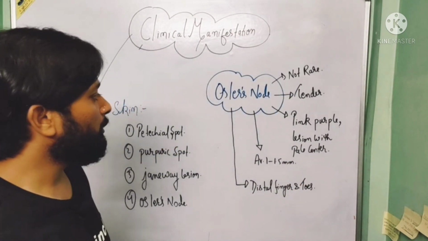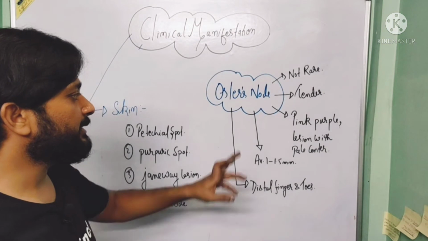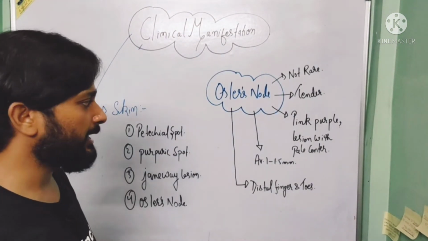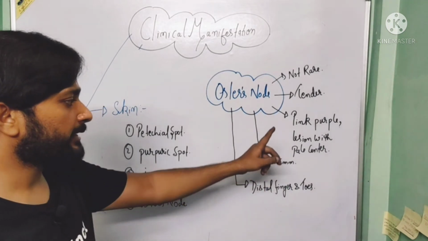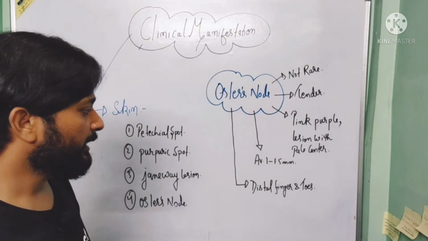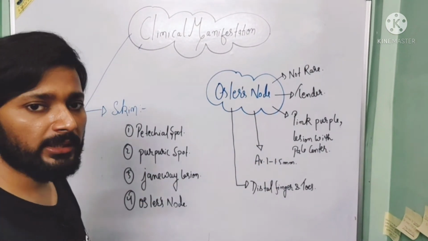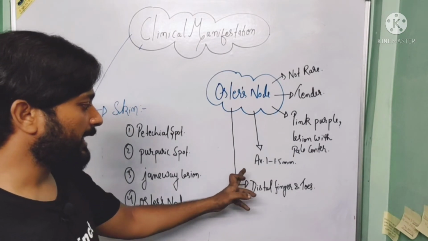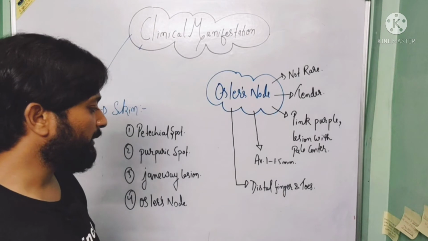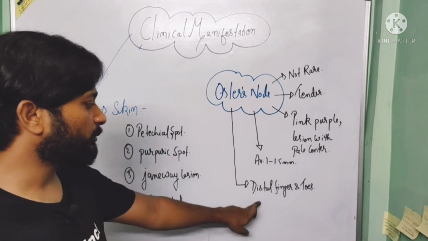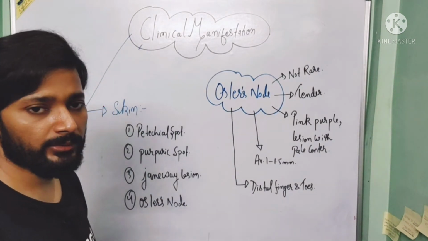So when we talk about the Osler node, it is not a rare type of lesion as compared to the Janeway lesion. It is a tender lesion. It is a pinkish purple lesion with pale center. And when we talk about the diameter or the size, the average diameter is 1 to 1.5 mm, and when we talk about the site, it is mostly seen in distal finger and toes.